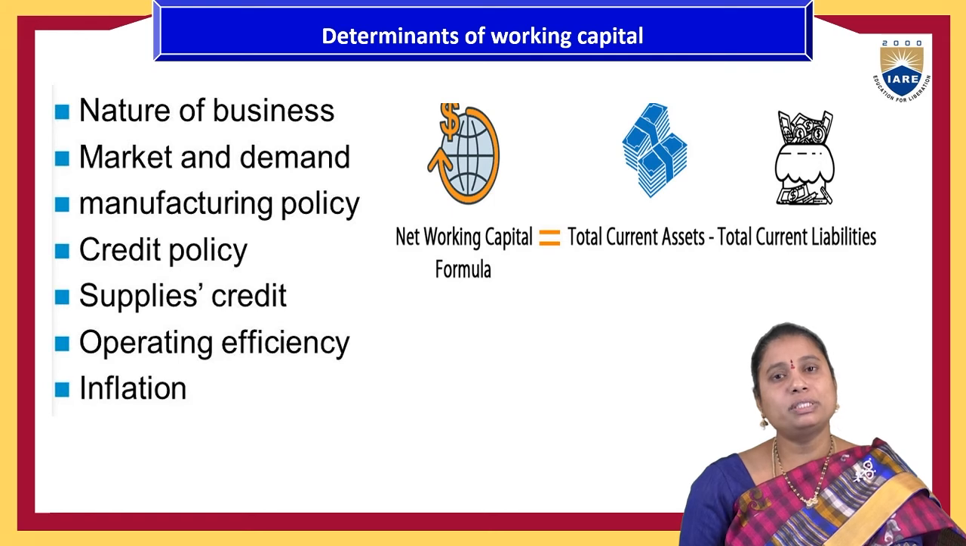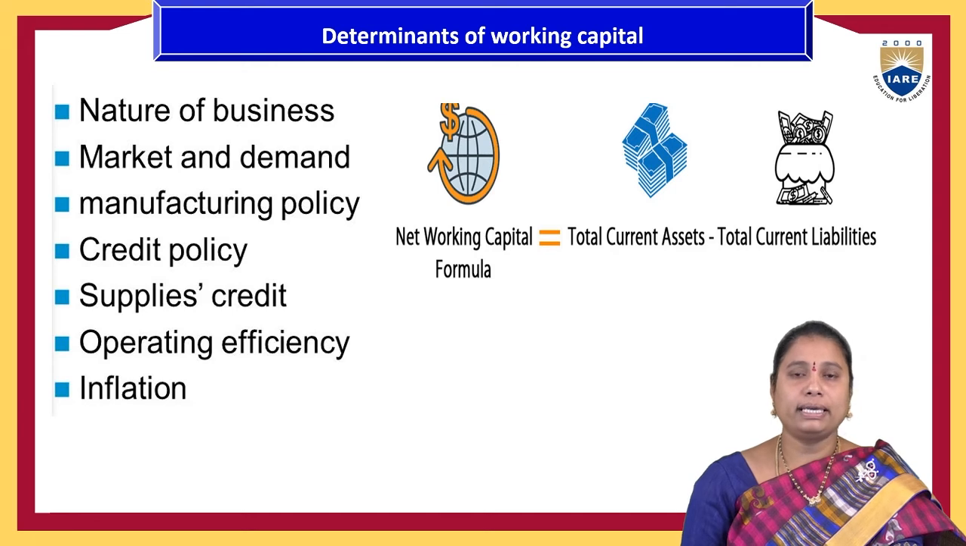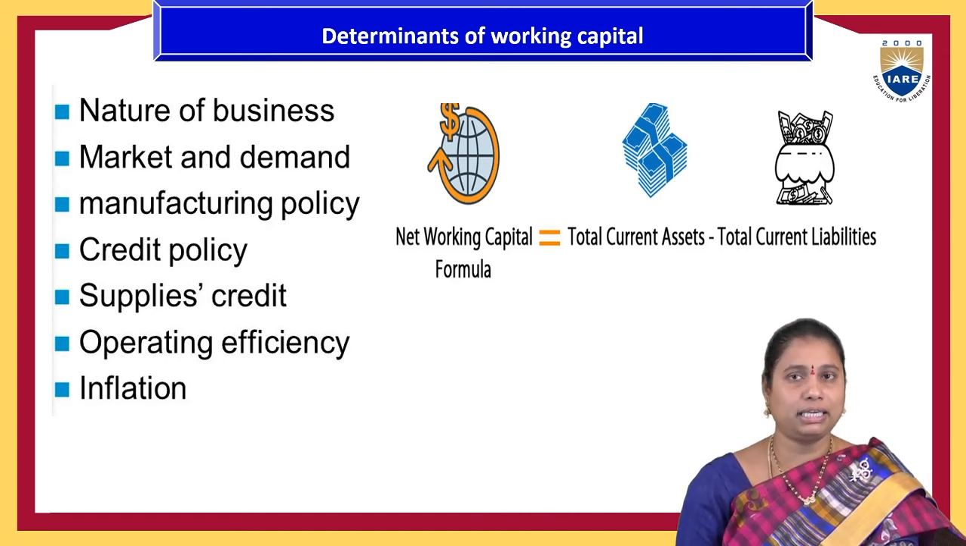If the nature of the business is a manufacturing industry, generally they prefer more fixed capital than working capital. If it is a service agency, then definitely it requires more working capital than fixed capital. That is, the nature of the business will decide the amount of working capital, or the proportion of working capital over the fixed capital.